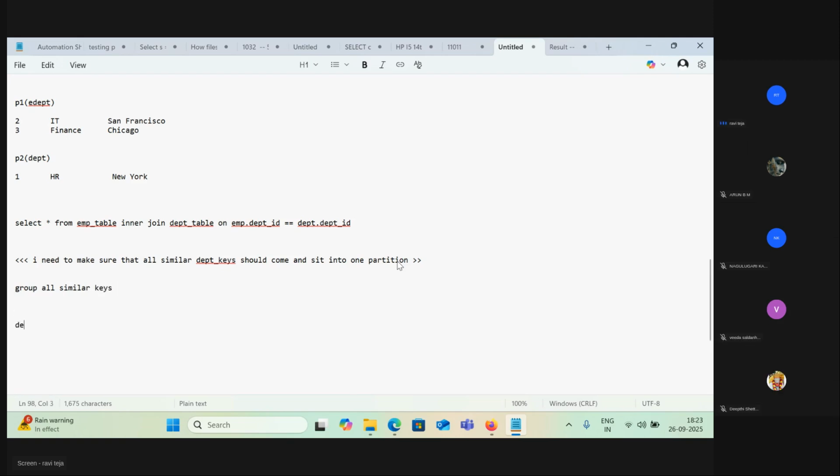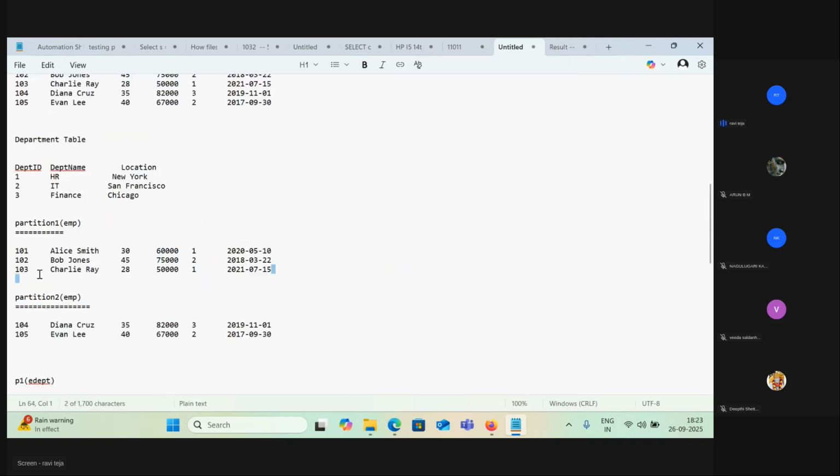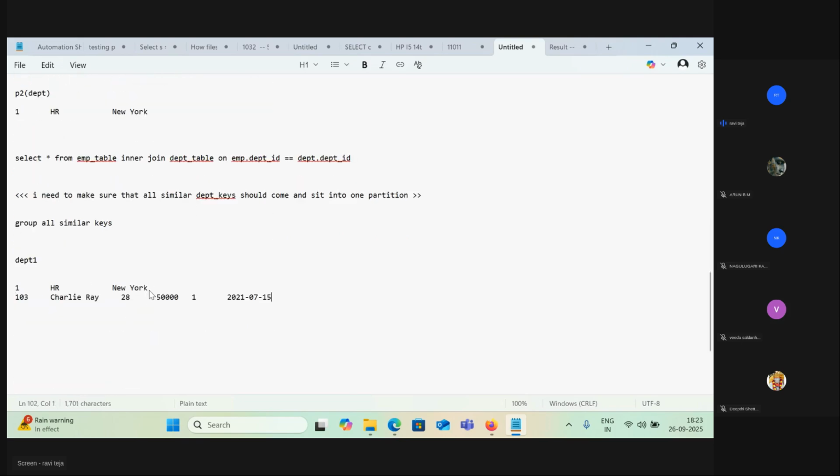The row with department one, HR New York, will come. Now what are the other rows with one? Those will also come here.